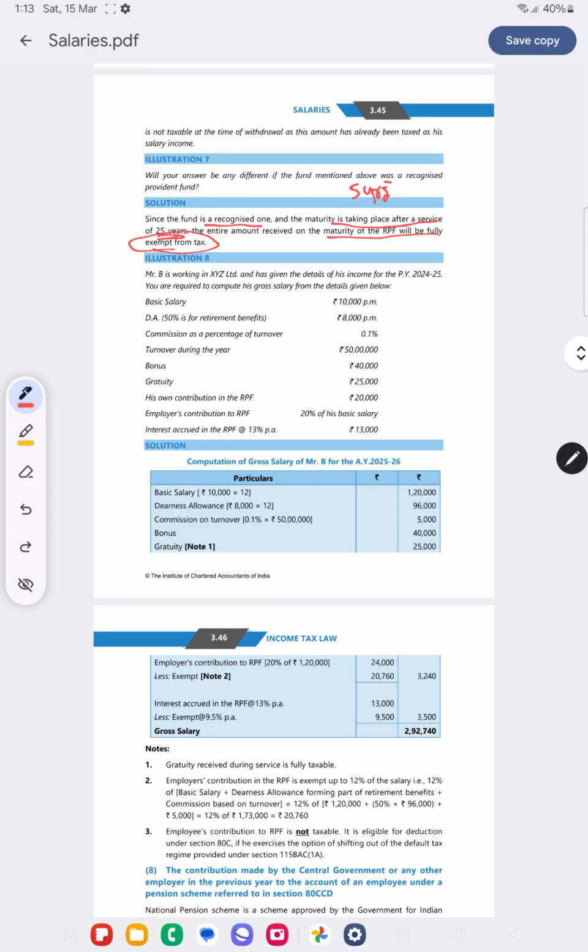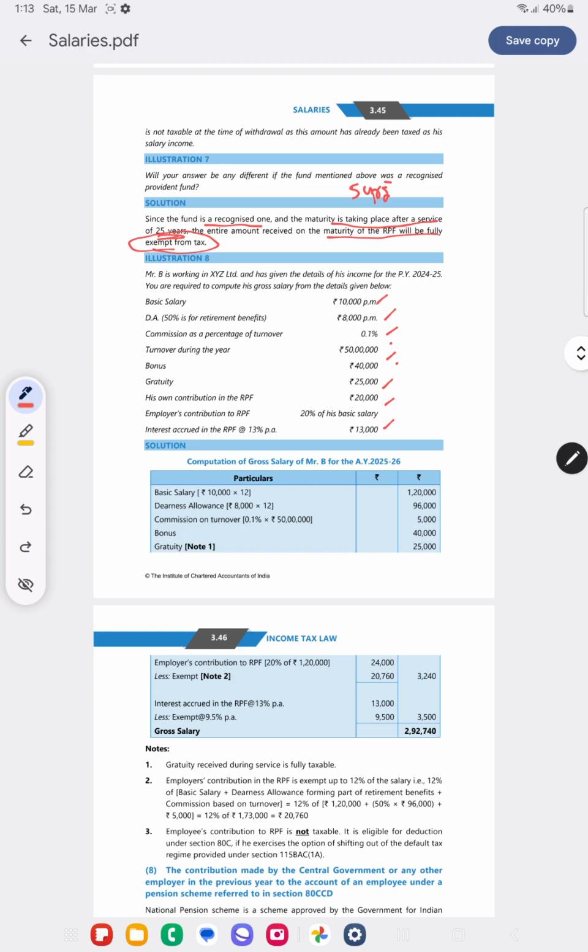Okay, this is another sum where we have to compute the income from salary. Basic salary, DA, commission, turnover, bonus, gratuity, own contribution to RPF, employer contribution to RPF, interest accrued in RPF is given. So let's compute.